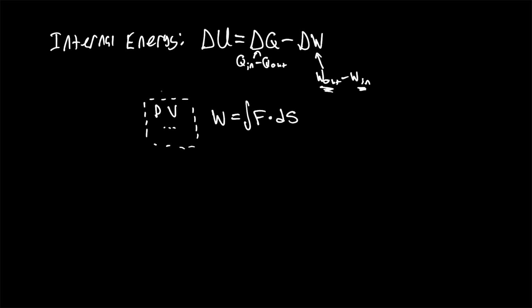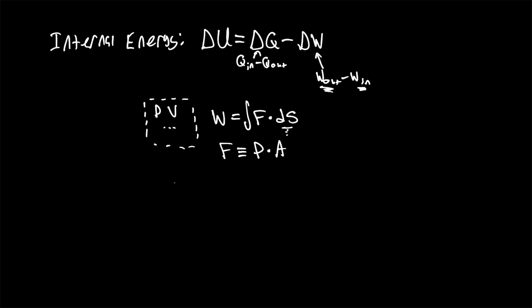So if we take a look at this system, if we have a force that's going to be on the walls of the system, we'll say that F is equivalent to pressure times the area of the surface, or we'll call it A. If that surface moves at all, then we have this ds, basically the change of the boundary location.